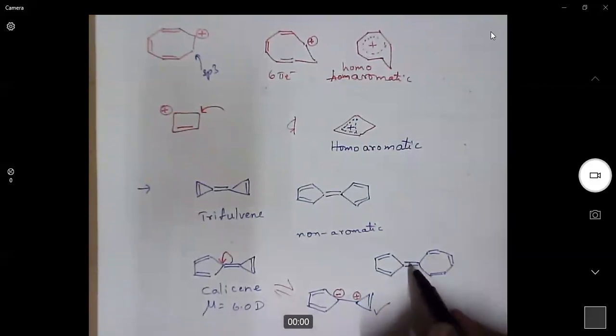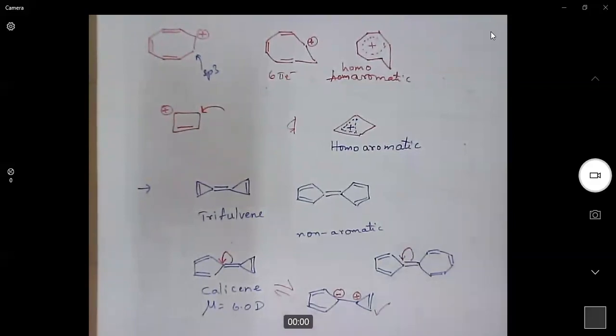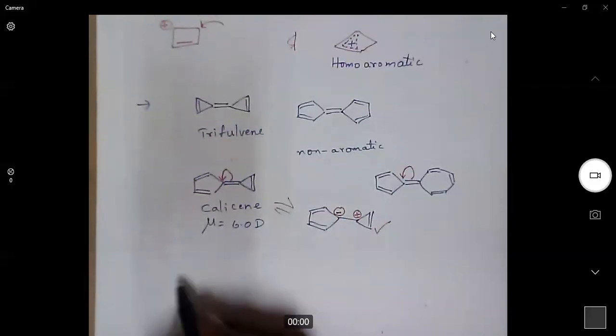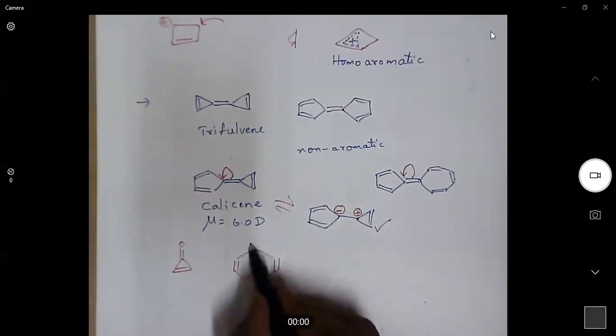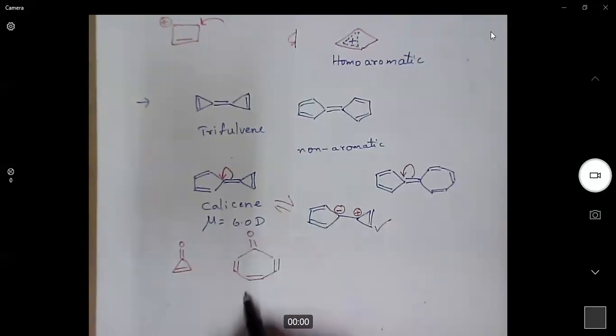Similarly, here also you can polarize this double bond into the 5-membered ring. These molecules will also have a very high dipole moment. This is called tropone. These will have a very high dipole moment.